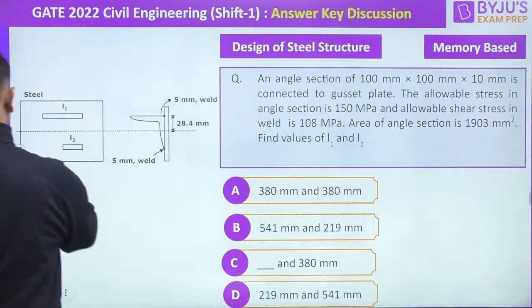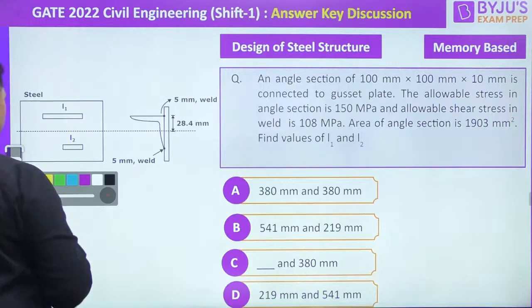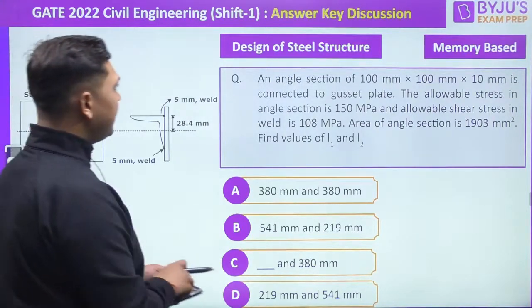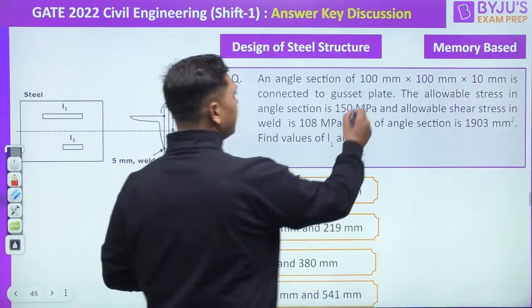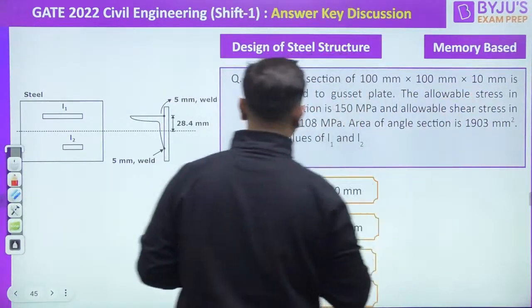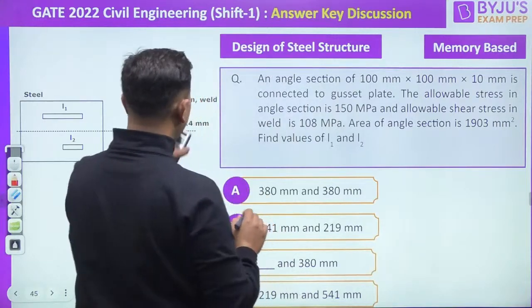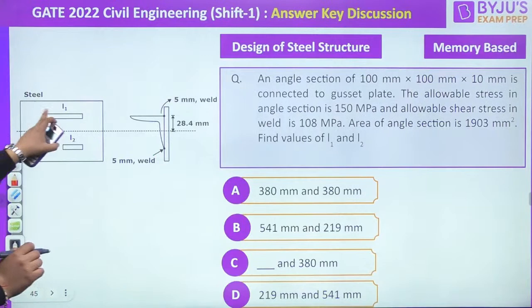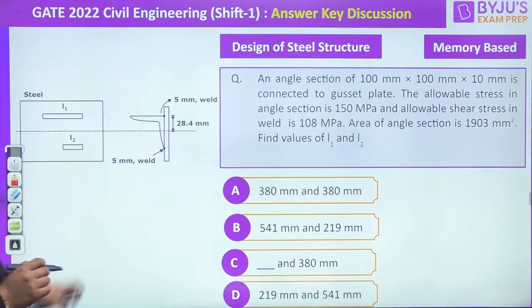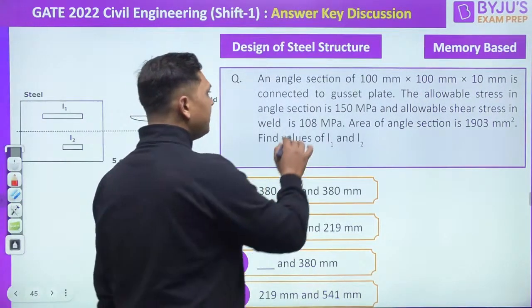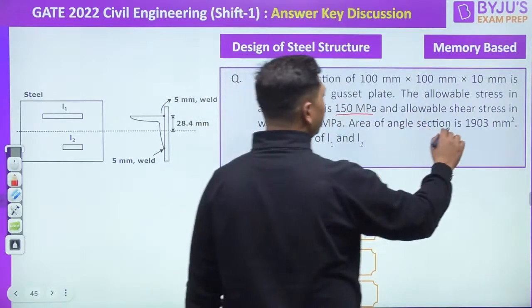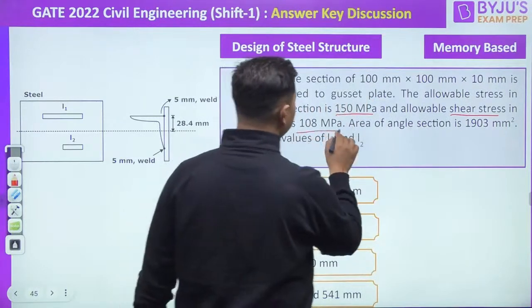All right, now this is a problem from steel, and I hope that all of you must have solved this question as well. You are given an angle section of 100 mm into 100 mm into 10 mm, and it is connected to a gusset plate using a 5 mm weld on top and bottom. The top is length L1 and the bottom is length L2.